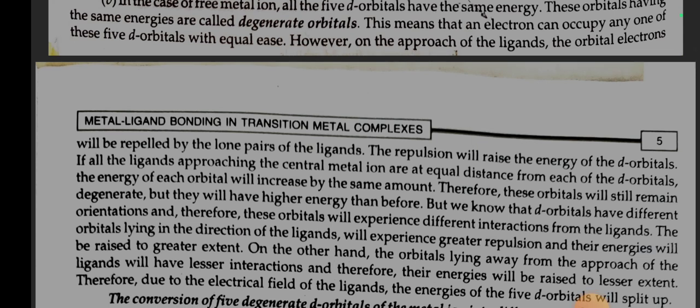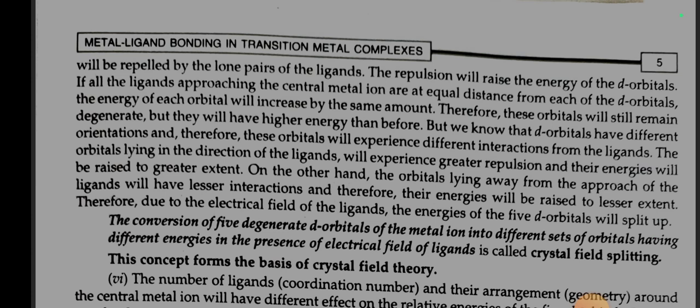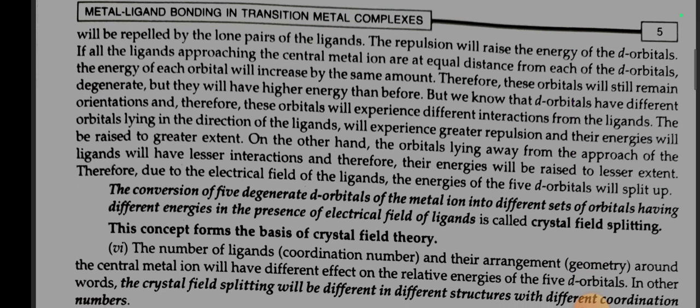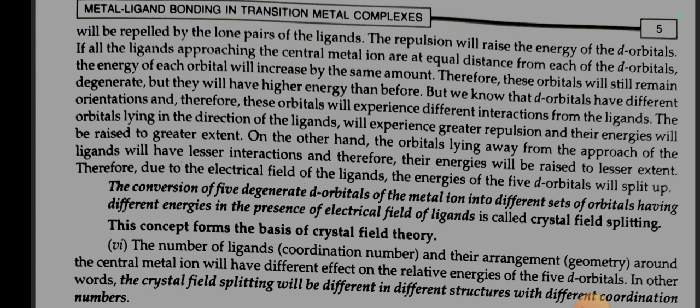However, on the approach of the ligands, the orbital electrons will be repelled by the lone pairs of the ligands. This repulsion will raise the energy of the d orbitals. If all the ligands approaching the central metal ion are at equal distance from each of the d orbitals, the energy of each orbital will increase by the same amount. Therefore, these orbitals will still remain degenerate, but they will have higher energy than before.